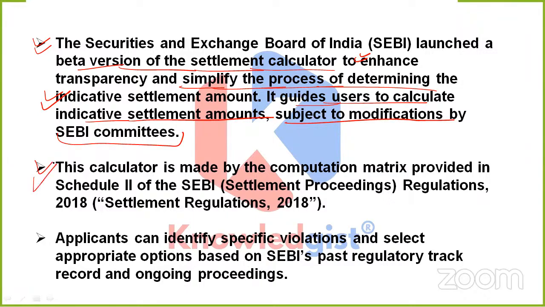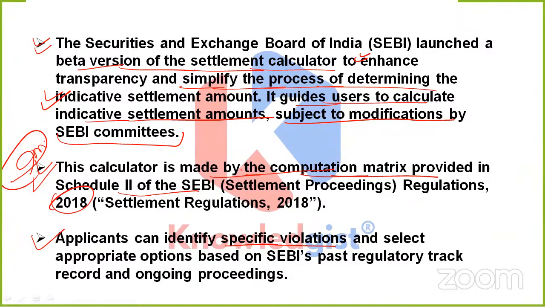And how was this calculator being made? So this calculator is being made by the computation matrix provided in Schedule 2 of SEBI Regulations of 2018. Do remember this one. In this, applicants can identify specific violations and select appropriate options which are based on SEBI's already registered or past regulatory track record, and if there are any ongoing proceedings. So this is all about the need of this beta version of settlement calculator.